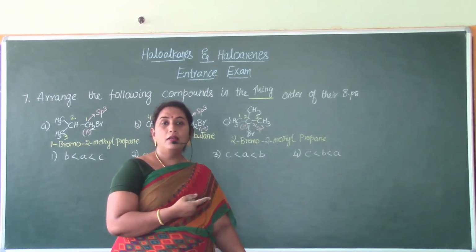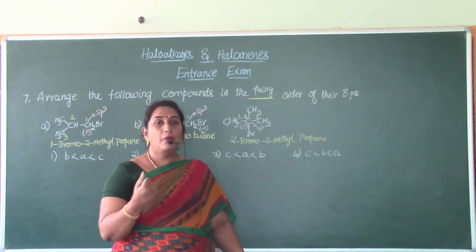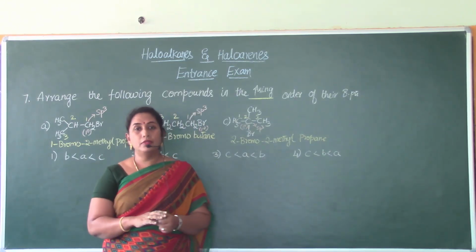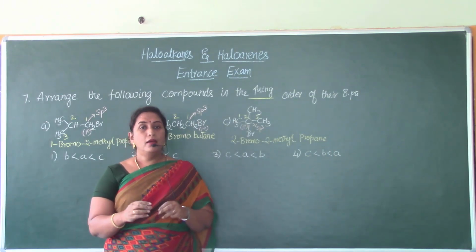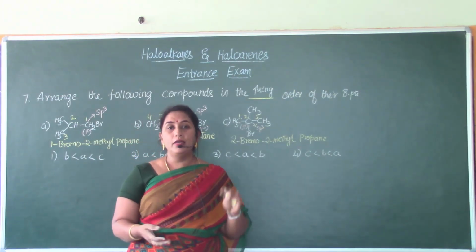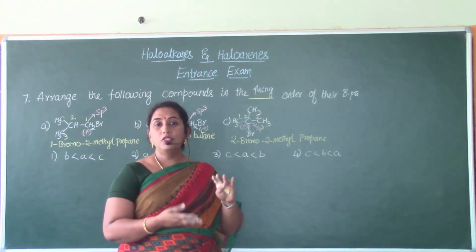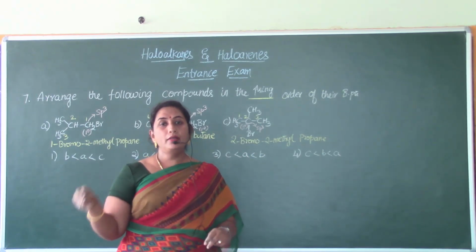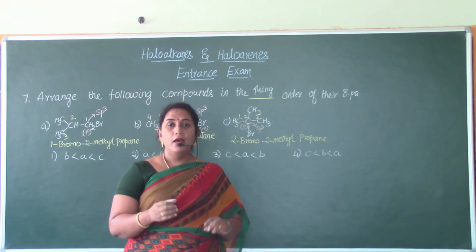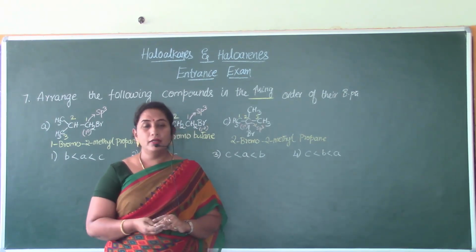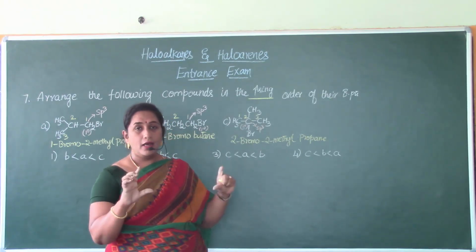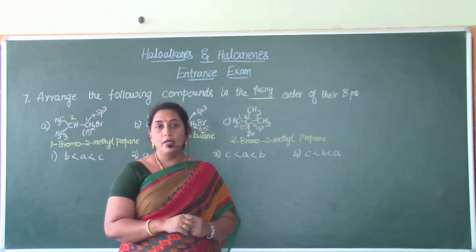As the carbon chain length increases, the boiling point increases. Parallelly, another point also has to be noted. As the branching of the carbon chain increases, boiling point decreases. I repeat, as the branching of the carbon chain increases, boiling point decreases. So that is the line on which we need to think and give the answer.